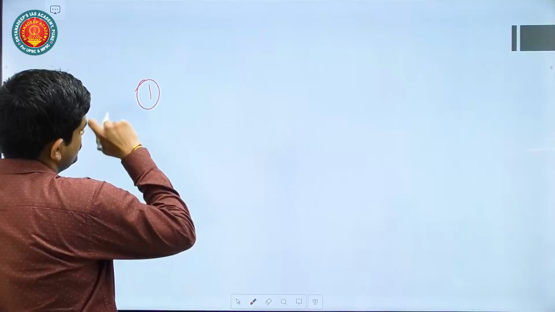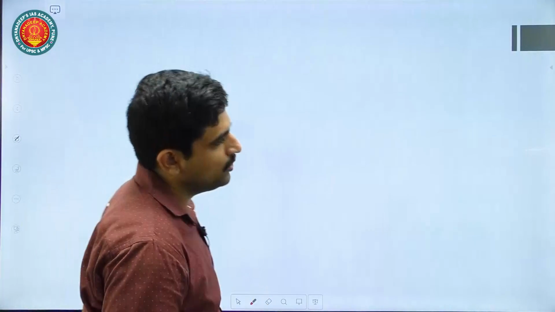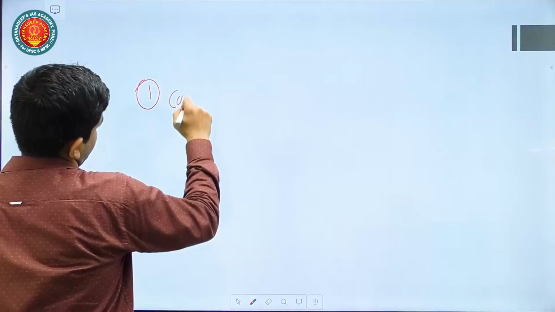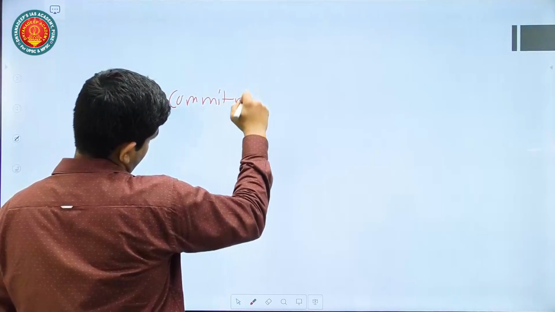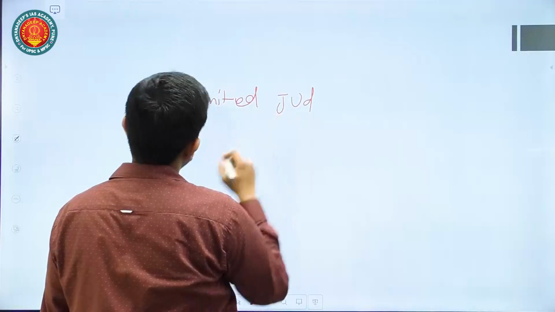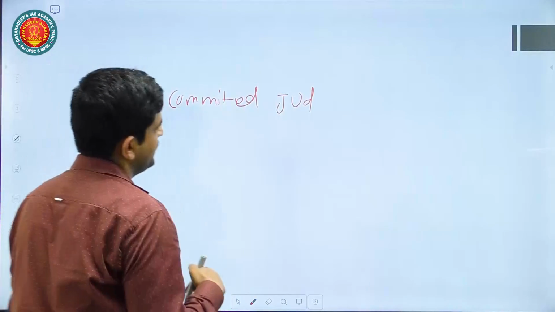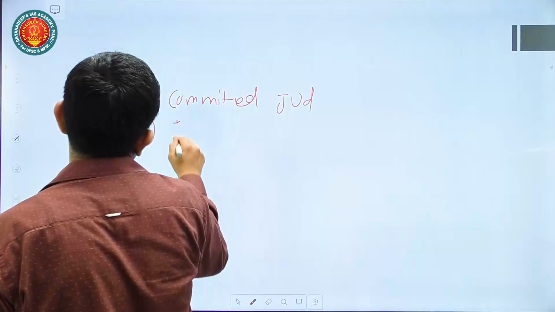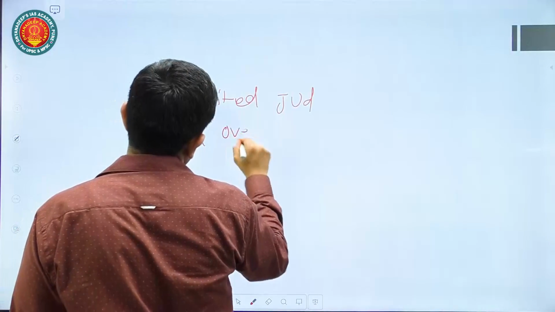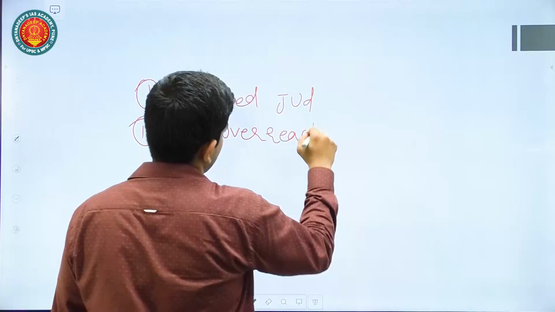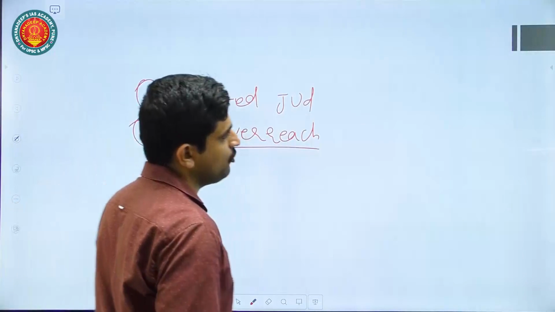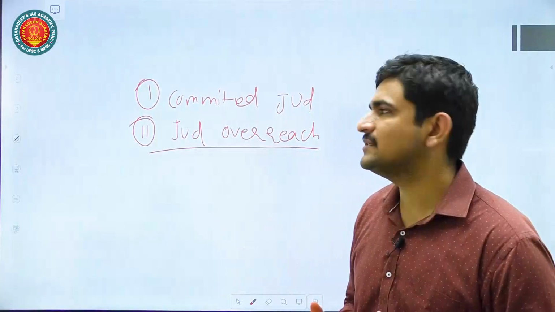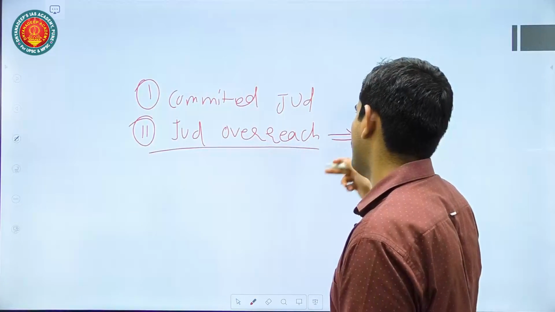So if there is a lack of judicial independence, it may lead to creation of maybe as earlier we talked about committed judiciary favoring some or the other political party. Sometimes judicial independence may lead to judicial overreach also. Judicial overreach. Okay. So judiciary can come out of their own ambit, and judiciary can enter in the domain of your executives or legislature, and the function of legislature and executive may also be performed by judiciary.